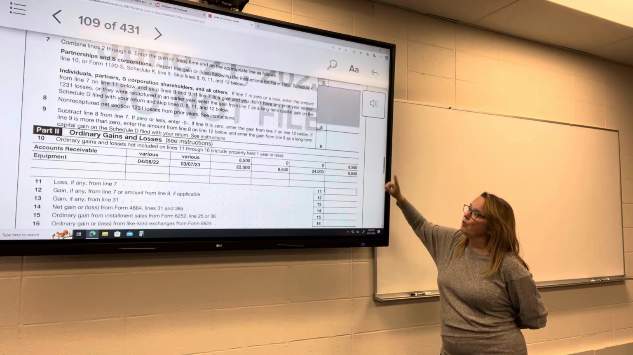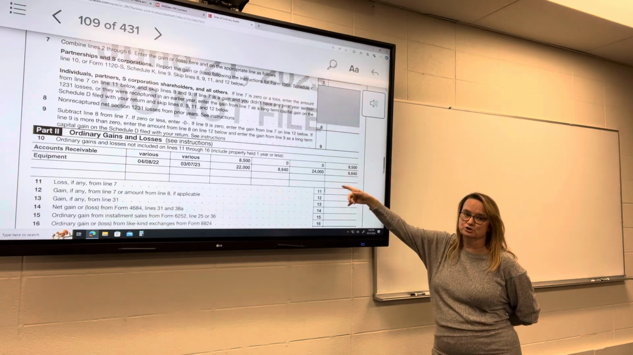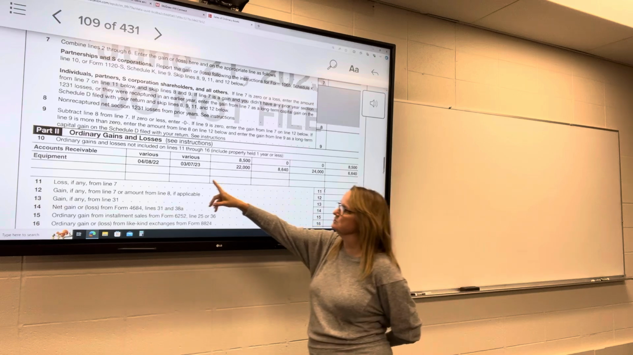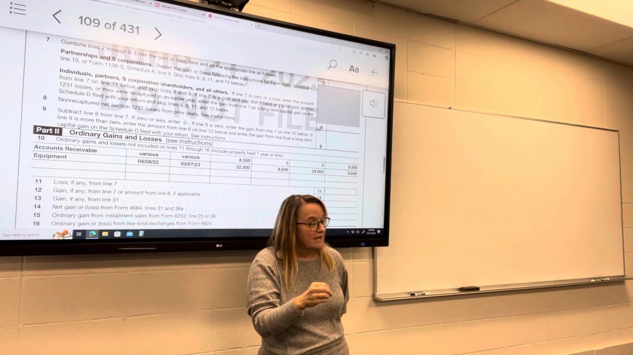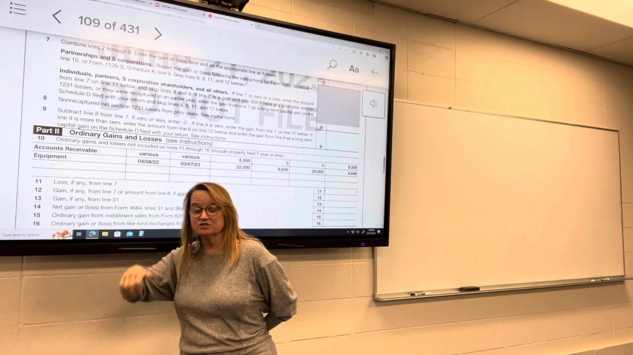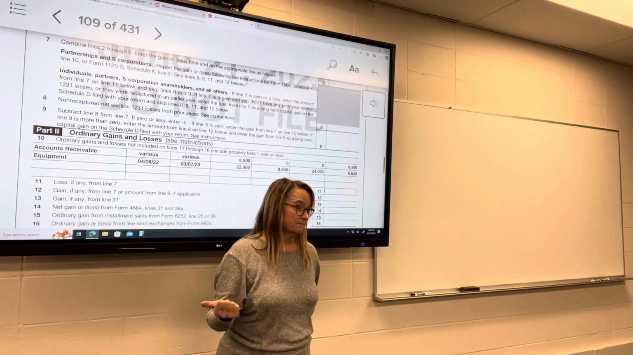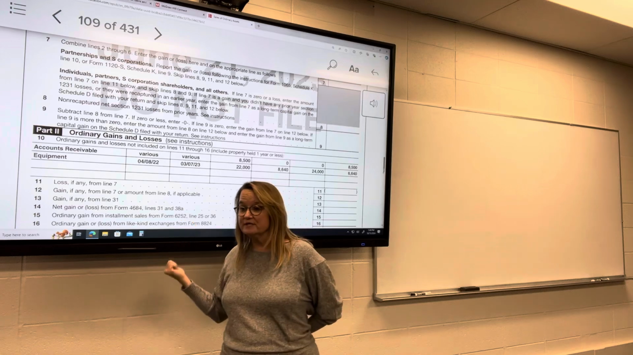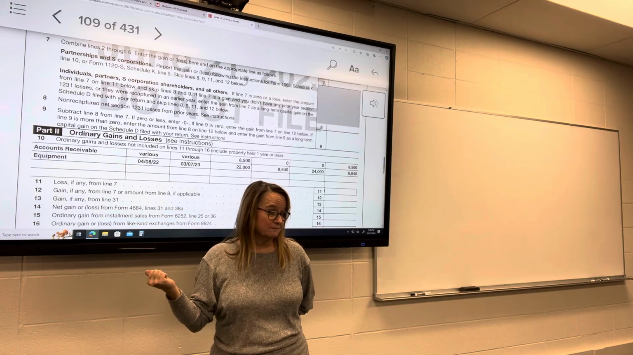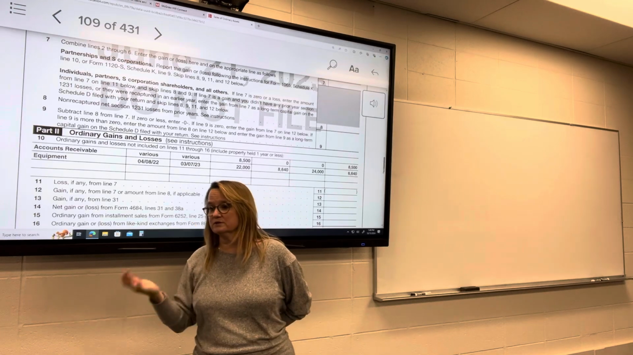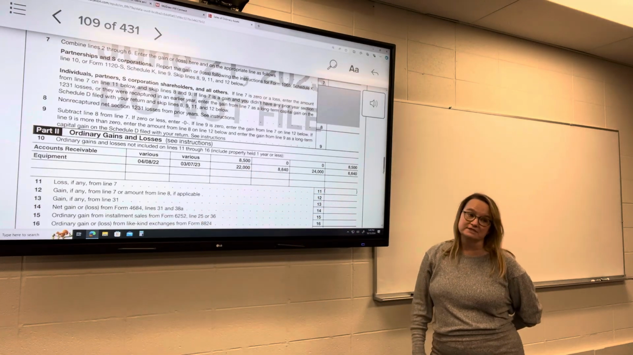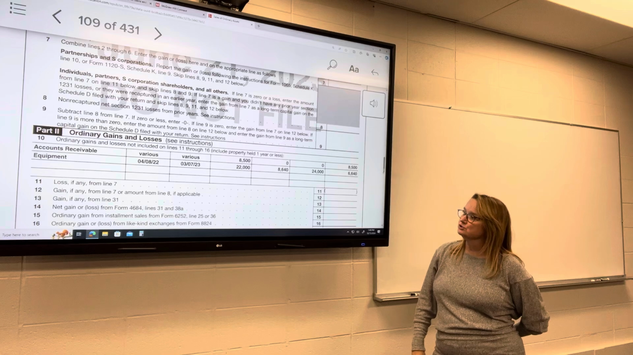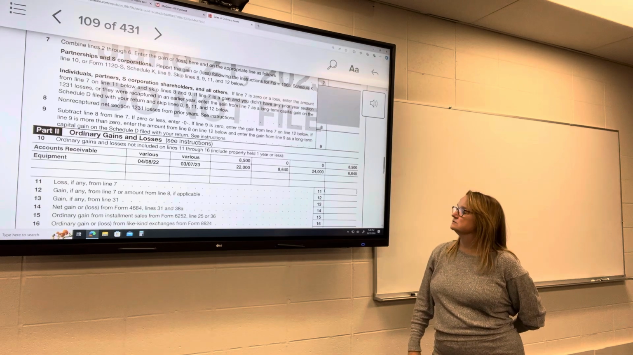Part two, ordinary gains and losses. So this is Sheetal. Remember, she sold the accounts receivable. This was outside of the normal course of business. If it was within the normal course of business, she's just going to report this on her Schedule C. But she sold these because she needed quick cash outside the normal course of her business. So she's going to report it here on the 4797. Part two, ordinary gains and losses.